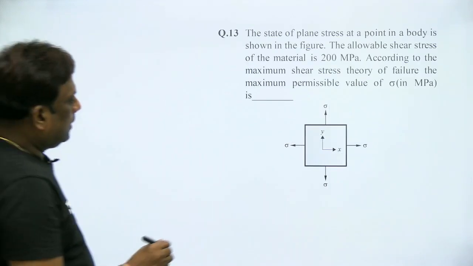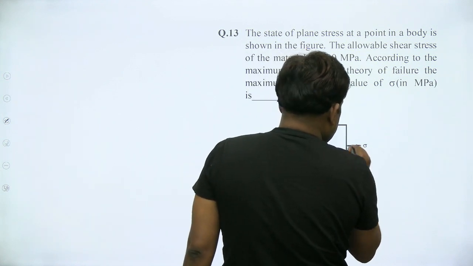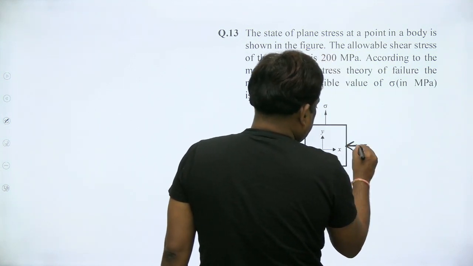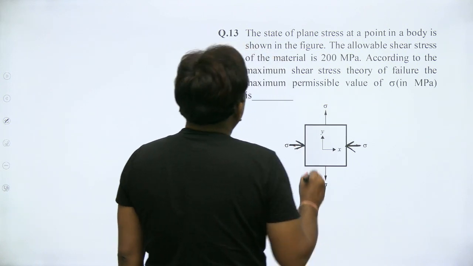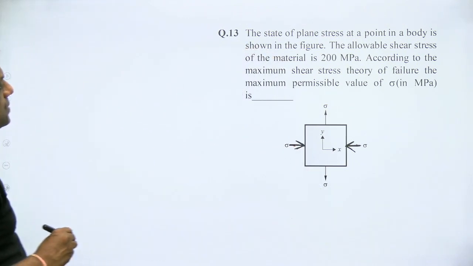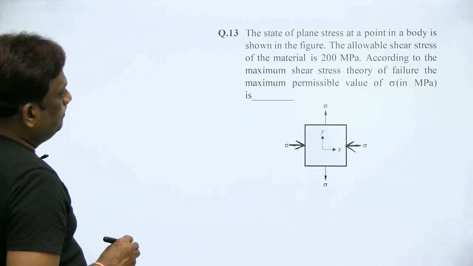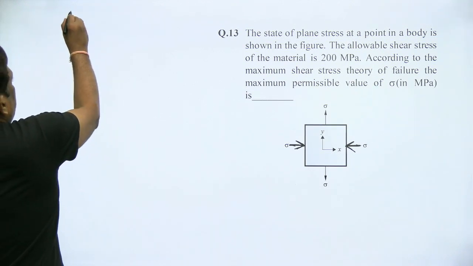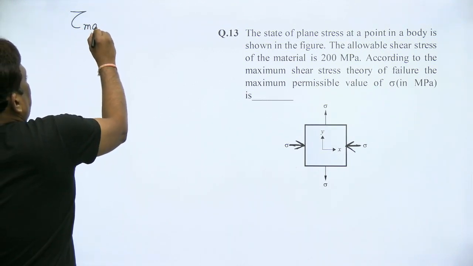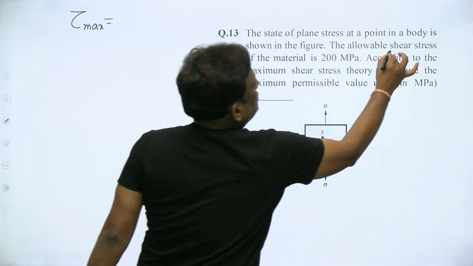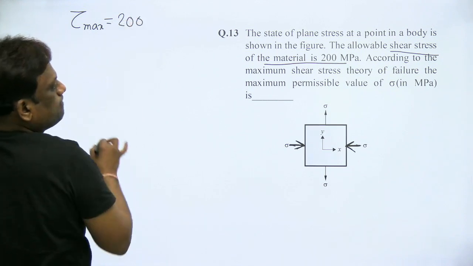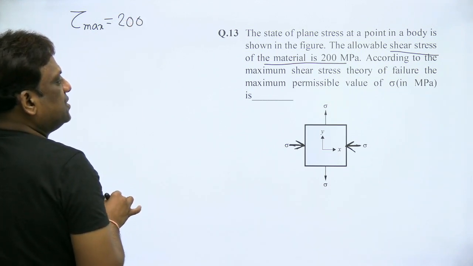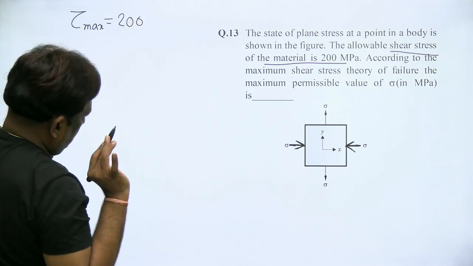Okay, chalo. Now there is a small change. This is compressive. Please read the question. The state of plane stress at a point in a body is shown. The allowable shear stress means, allowable means what? Maximum. Directly the shear stress is given, which is 200. According to maximum shear stress theory, failure occurs.